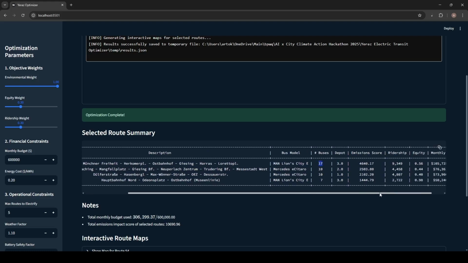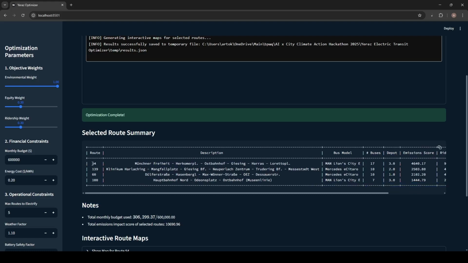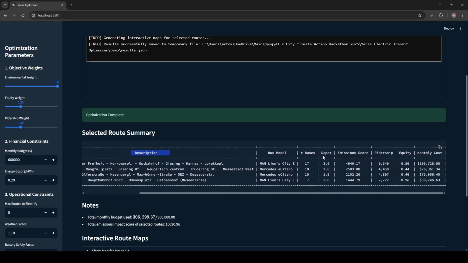It's okay. We have identified the routes 54, 139, 60, and 100 with corresponding description from GTFS data. The algorithm has also automatically selected the depot which would be the most suitable for each route to minimize costs.